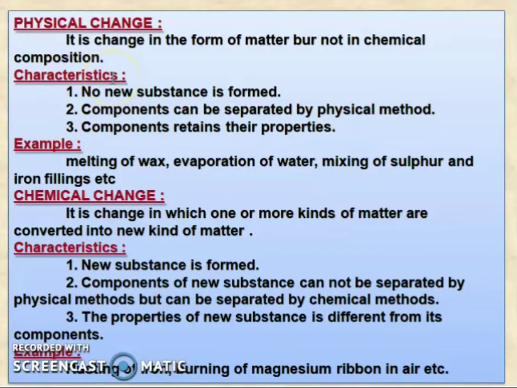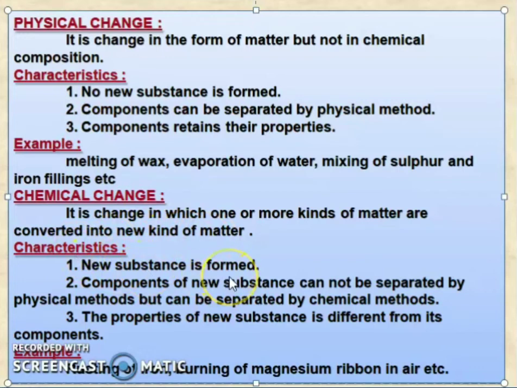So what is a physical change? It is a change in the form of matter, but not in chemical composition. Characteristic: no new substance is formed. The components can be separated by physical methods. Components retain their properties. For example, melting of wax, evaporation of water, mixing of sulfur and iron filings, etc. These can be easily separated, and after separating they will have their own properties, same as their original. What is a chemical change? A chemical change is a change in which one or more kinds of matter are converted into a new kind of matter.